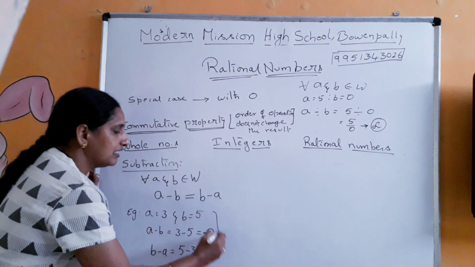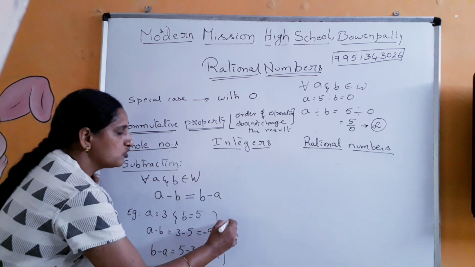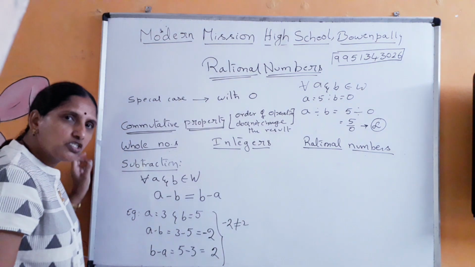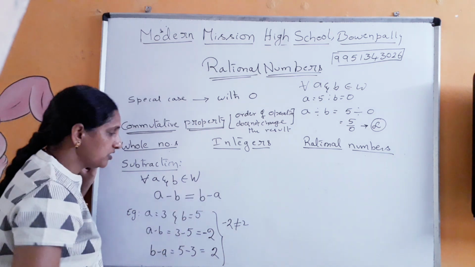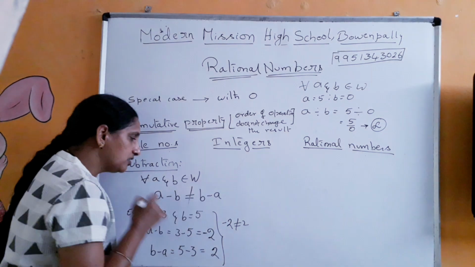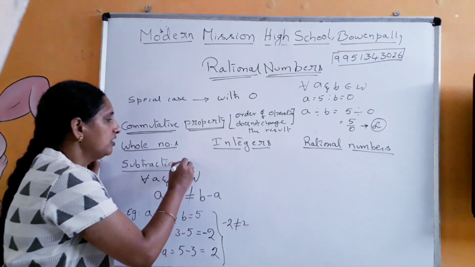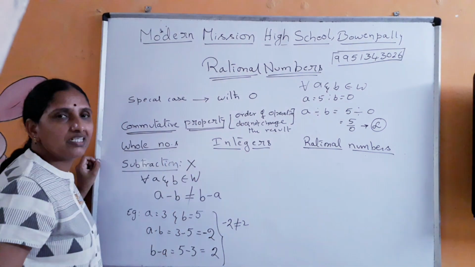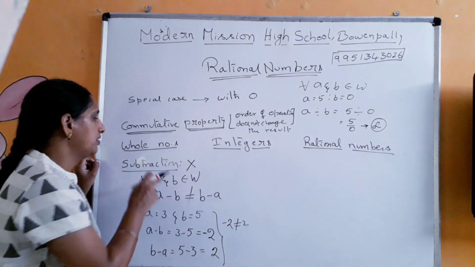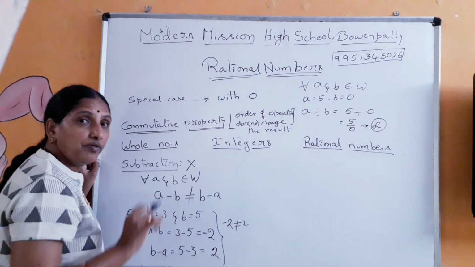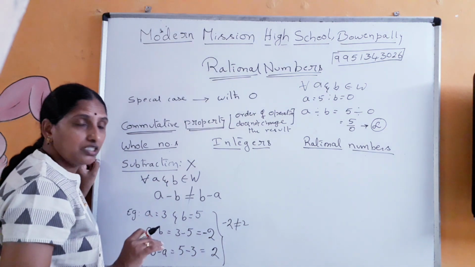And very clear that here, minus 2 is not equal to plus 2. So therefore A minus B is not equal to B minus A. So therefore, whole numbers do not obey the commutative property under subtraction. Whole numbers do not obey the commutative property under subtraction, right?